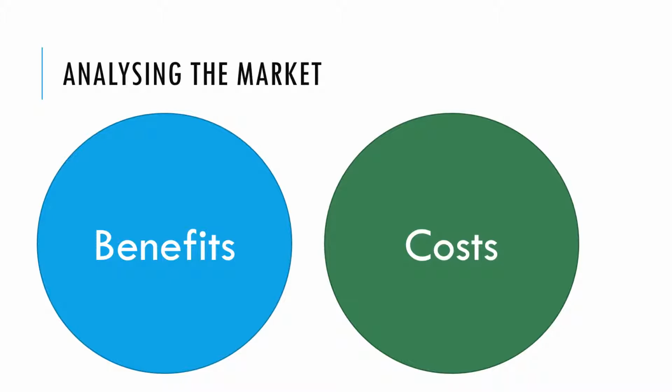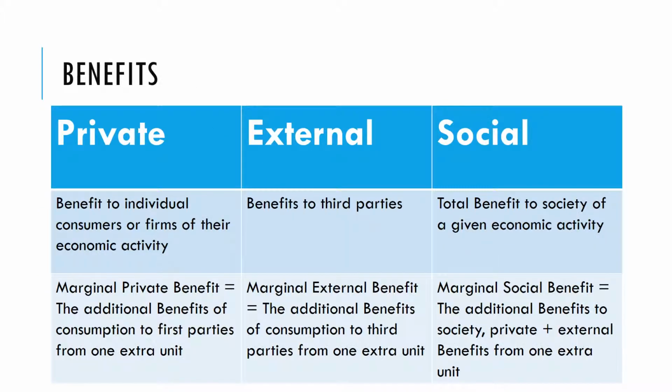So again, we can analyze the market mechanism here and show how the existence of positive externalities can create a market failure, give us an outcome from the market that isn't desirable from society's point of view. And we're going to do that looking again at benefits and costs. In terms of benefits, we have benefits to individuals, the consumers and producers of that activity. We have benefits to third parties, external benefits. And then if we add those both together, we get the benefits to society. It's the private benefit plus the external benefit.